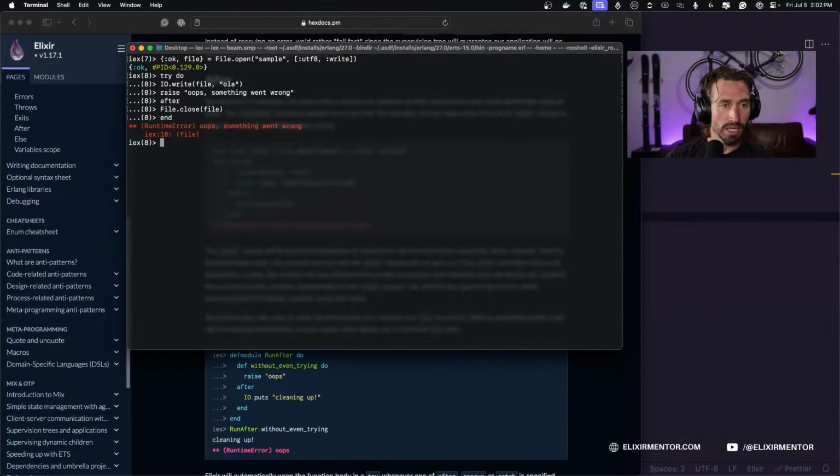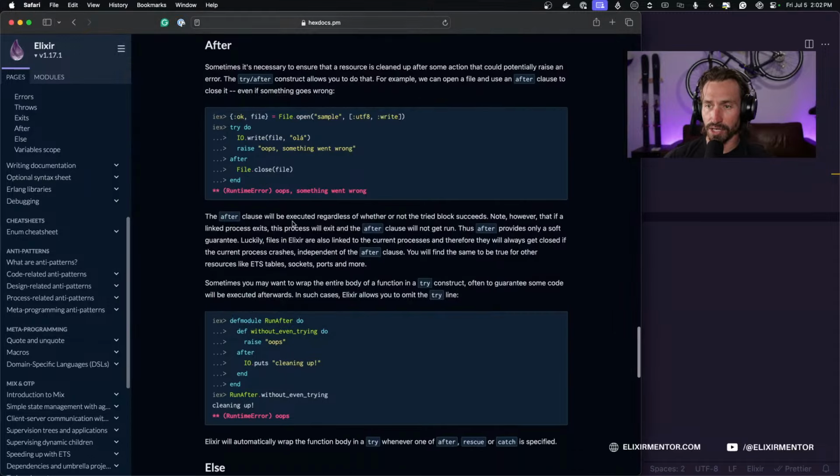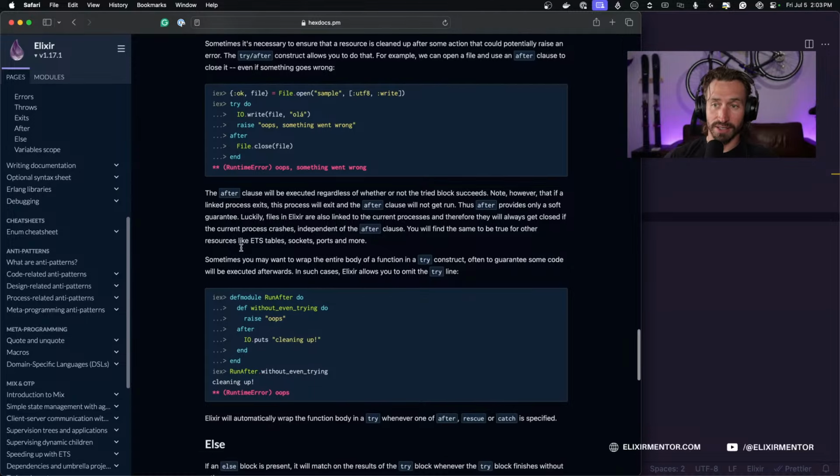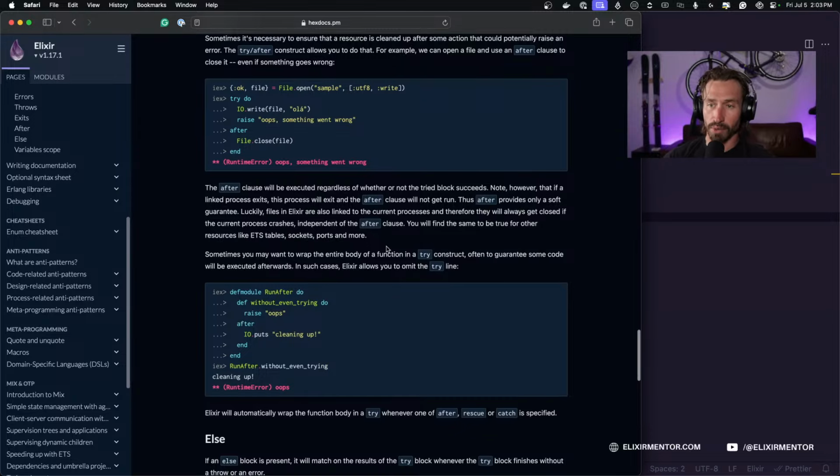The after clause will be executed regardless of whether or not the try block succeeded. Note, however, that if the linked process exits, this process will exit and the after clause will not get run. Thus, after provides only a soft guarantee. Luckily, files in Elixir are also linked to the current process, and therefore they will always get closed if the current process crashes. Independent of the after clause, you will find the same to be true for other resources like ETS tables, sockets, ports, and more.